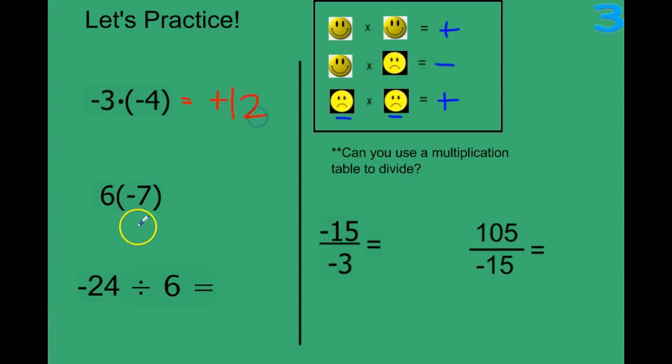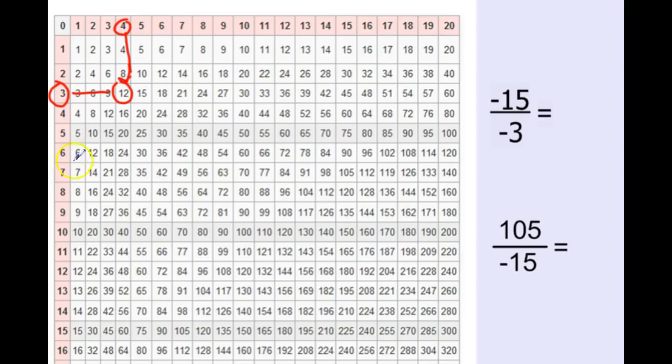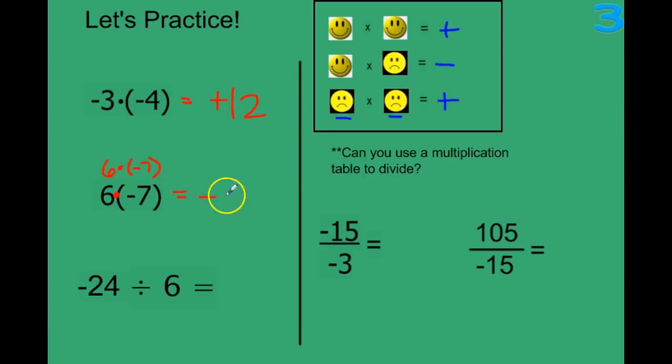So a positive 12. Now if we have two numbers next to each other like this, this is another way of just saying 6 times negative 7. So we're really multiplying here when these are touching. Positive and negative, they don't get along, so our answer is going to be negative. 6 times 7 is going to give us, here's 6, here's 7, should give us 42. So a negative 42.